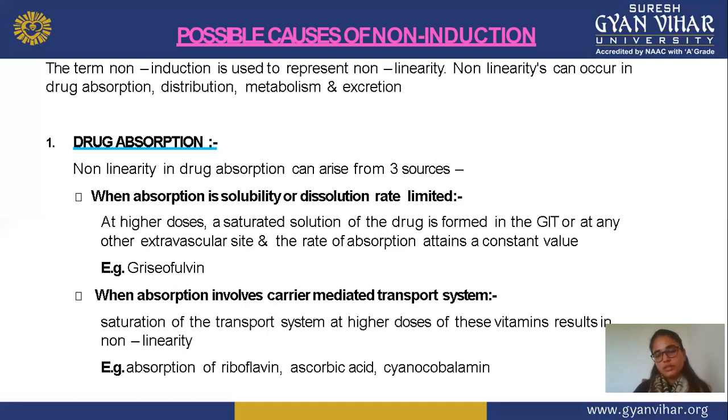Examples are riboflavin, ascorbic acid, and cyanocobalamin, all vitamin formulations administered at a very high dose.